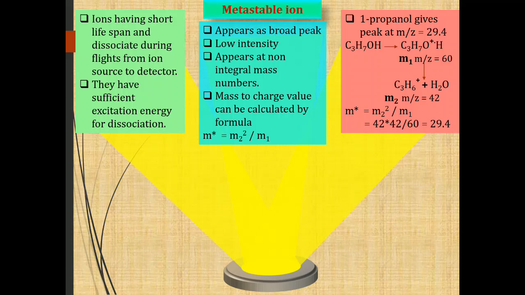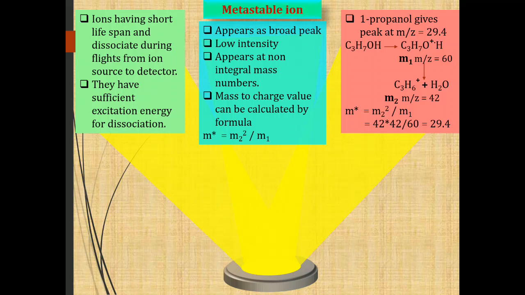So it forms the metastable ion, and this ion never reaches the detector at m/z 60 or m/z 42, but it shows a broad and less intense peak at 29.4.